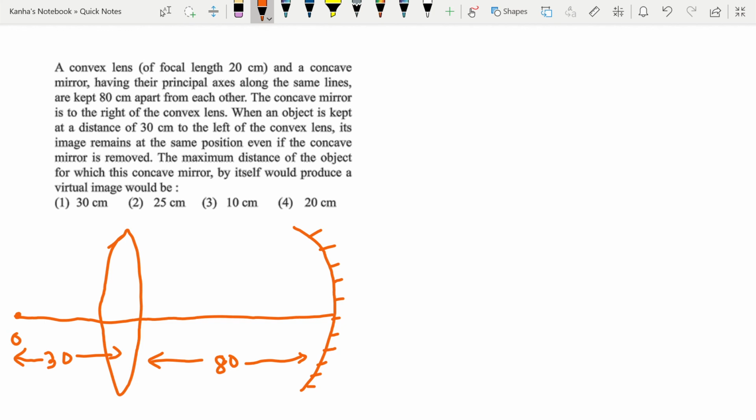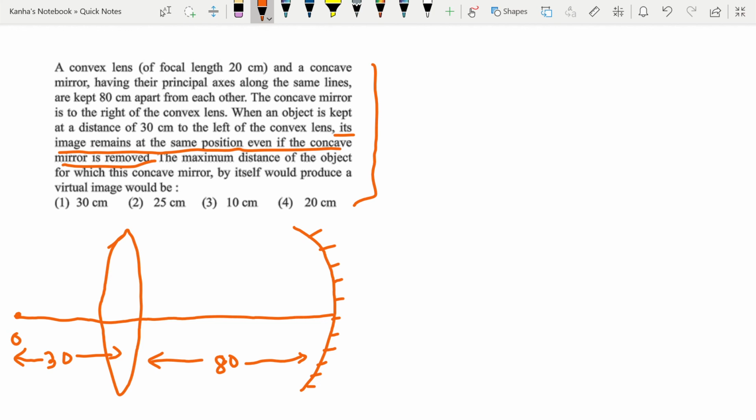Its image remains at the same position even if the concave mirror is removed. So the maximum distance of the object for which this concave mirror by itself would produce a virtual image would be, so this utilizes another concept which is about the center of curvature of the mirror.